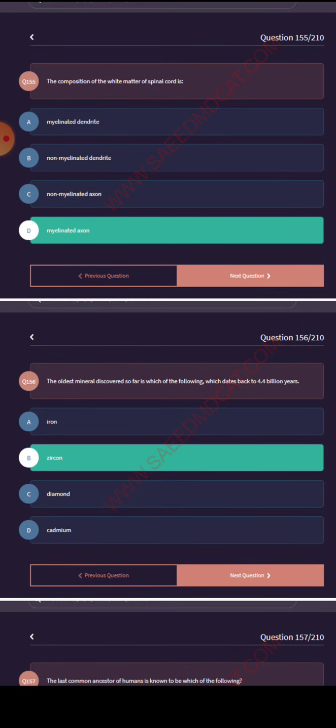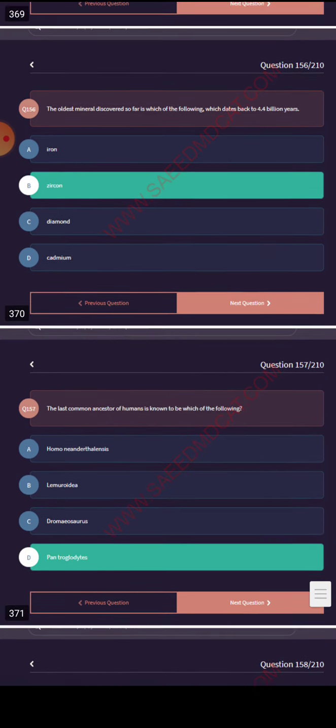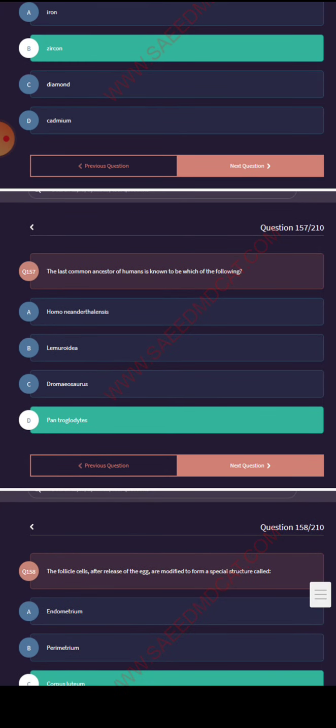The oldest mineral discovered so far is which of the following, which date back to 4.4 billion years? The oldest mineral discovered: zircon. The last common ancestor of human is known to be which of the following? Pan troglodytes.